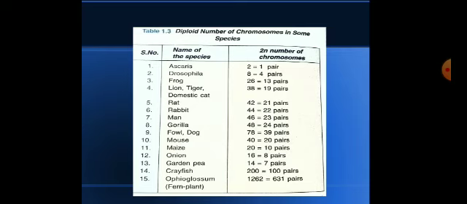In the seventh place you can see man is written. So humans contain a total of 46 chromosomes and the pairs are 23. Same as frog contains a total of 26 chromosomes. For different plant species and animal species, I am showing the total number of chromosomes in this table.